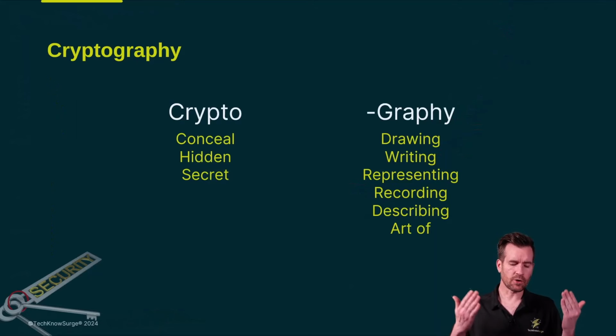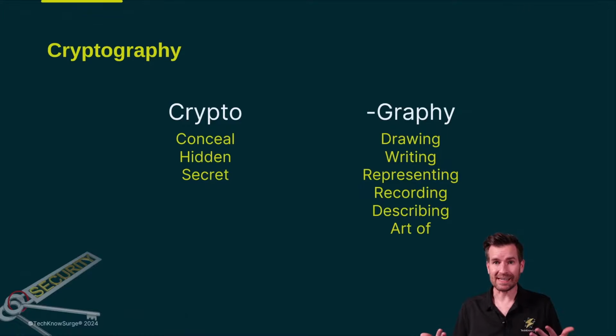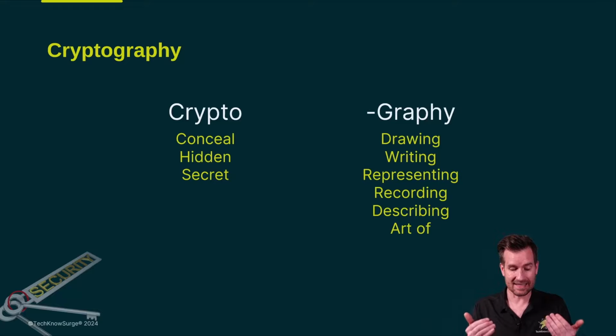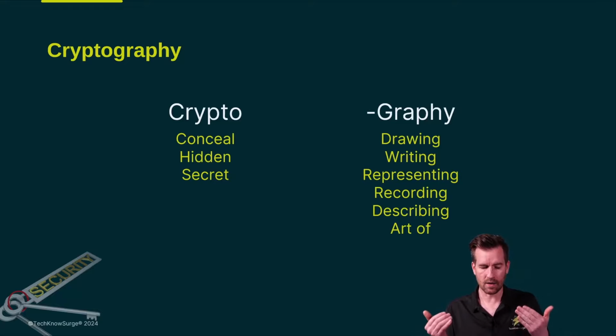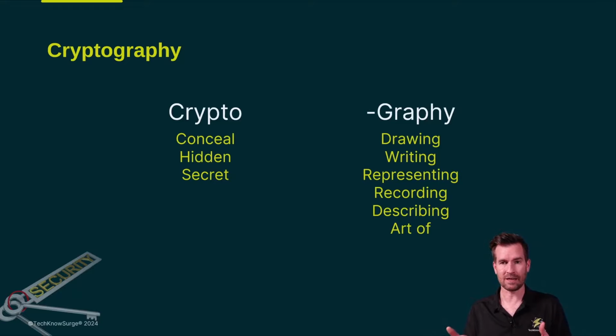So what does this word cryptography mean? Well, it's Greek, and it's made up of two components. The crypto, which means conceal, hidden, or secret, and graphy, which means drawing, writing, representing, recording, describing, or we can think of it as the art of. So you can think of cryptography as the art of concealing. Now, when it comes to cybersecurity, we can think of it as the art of concealing information.